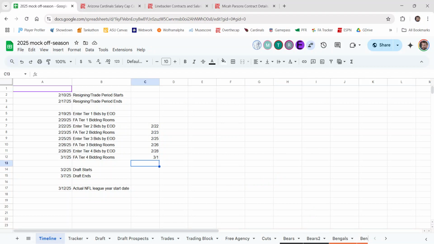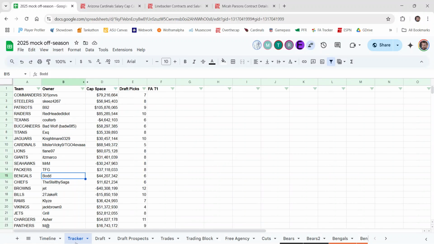All of you should have access to the spreadsheet by now. Here's the timeline on here. I've got to update the server yet because we just decided to push everything back to give everyone some more time. Here is the tracker. You can see what person is associated with which team in here.